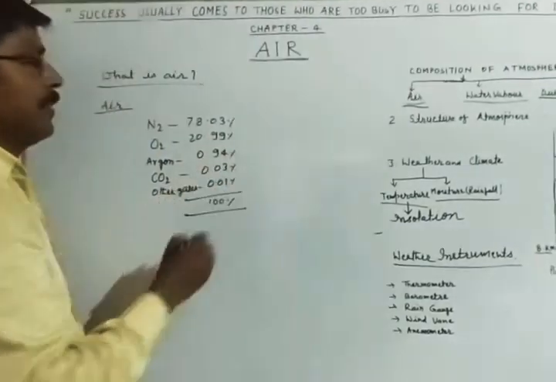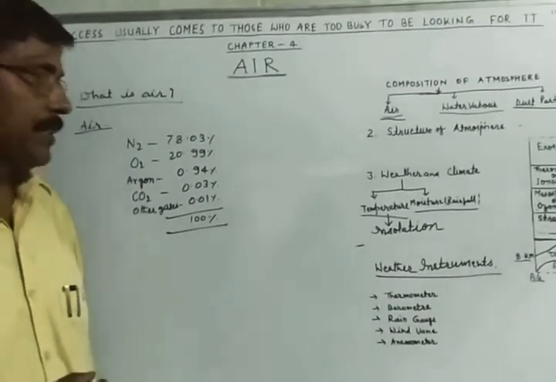That is the accurate percentage of the gases in the atmosphere.